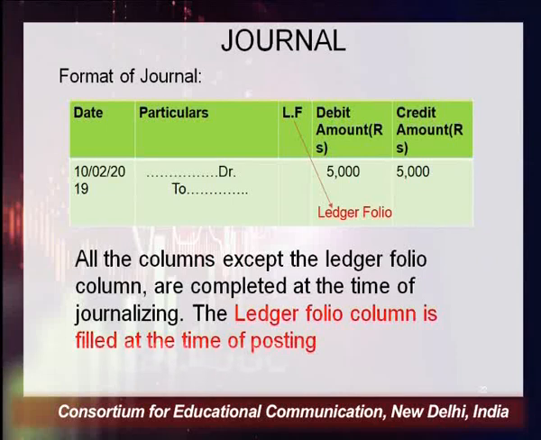Remember this thing always, whatever amount you are writing in the column of debit, the same amount would be shown in the column of credit. Means both the columns would be the same. If you are writing 5,000 in the column of debit, the same amount will be shown in the credit column. So these two columns will be equal.